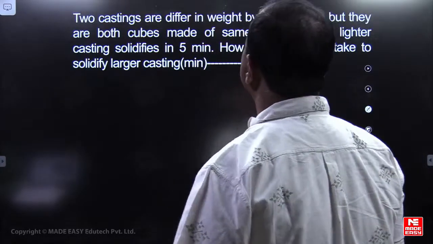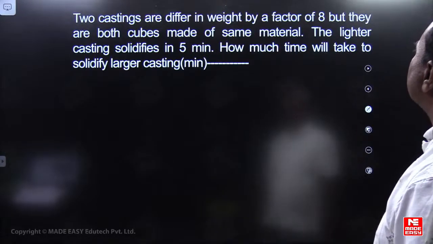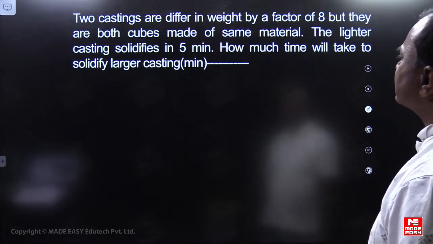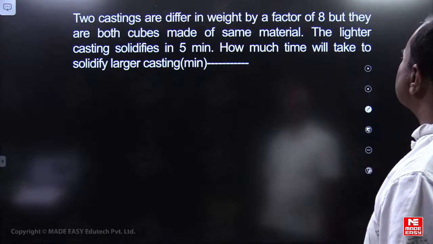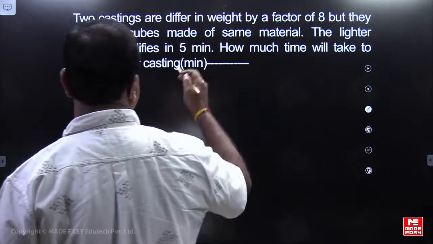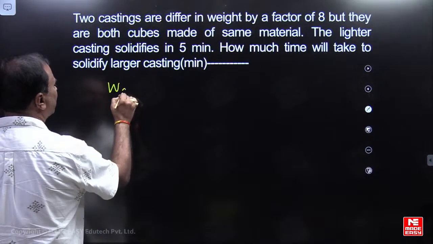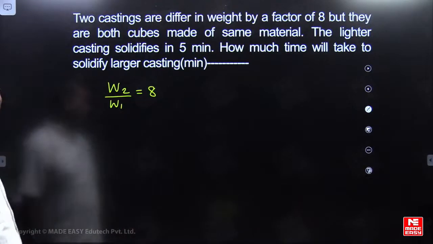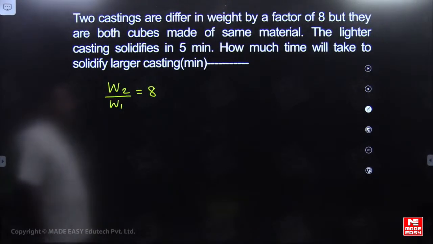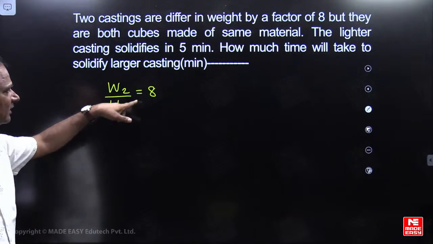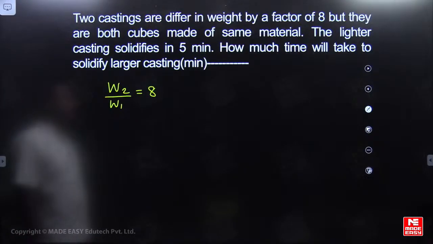Proceed. Two castings are different in weight by a factor of 8, but they are both cubes made up of the same material. The lighter casting solidifies in 5 minutes. How much time will it take to solidify the larger casting? Larger means weight is more, so W2 by W1 will be equal to 8. The second one is 8 times the first one.